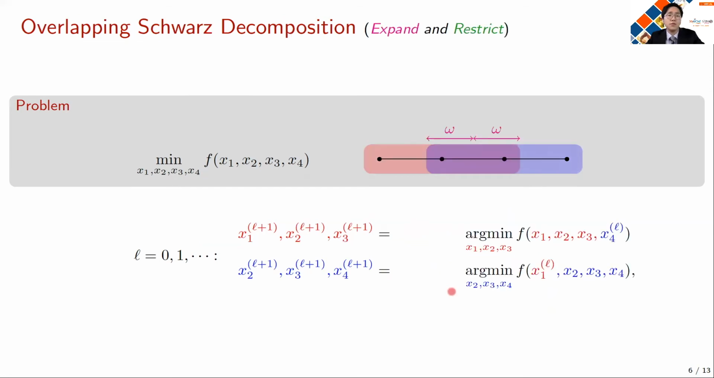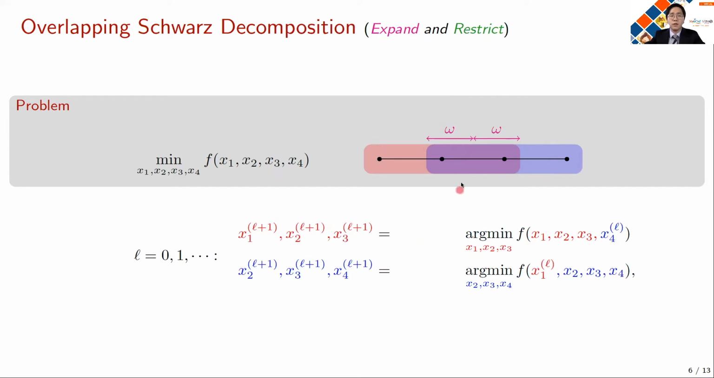And in the overlapping Schwarz method, we slightly modify this algorithm. And that modification can be summarized by these two keywords, expand and restrict. The first thing we're going to do is to expand. In this procedure, we expand the original non-overlapping subdomain by a user-defined distance omega. By doing this, we can construct a set of overlapping subdomains. And we're going to call this omega the size of overlap.